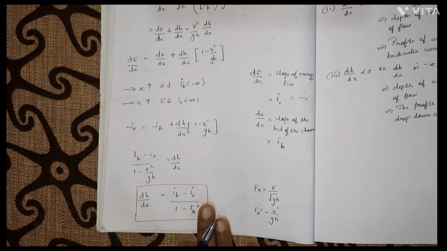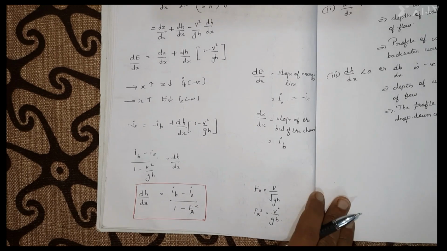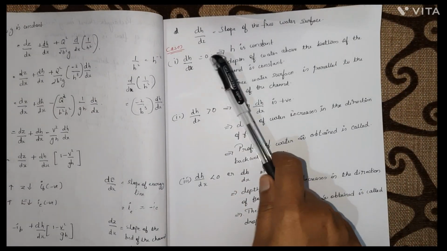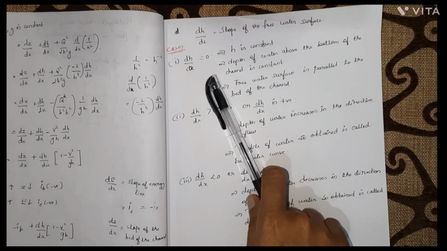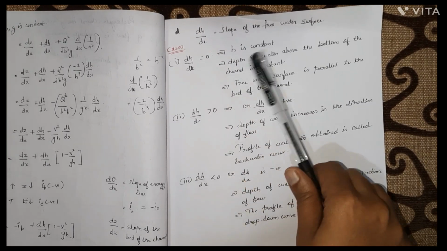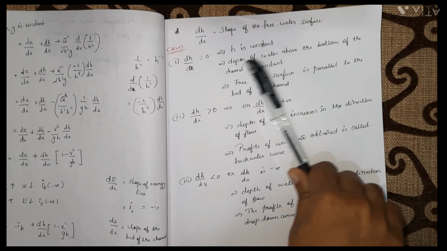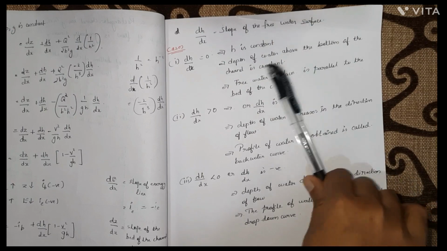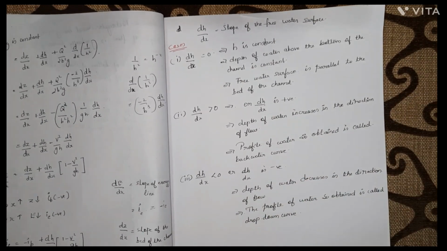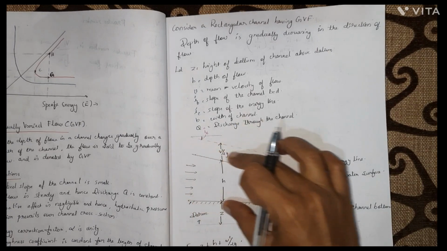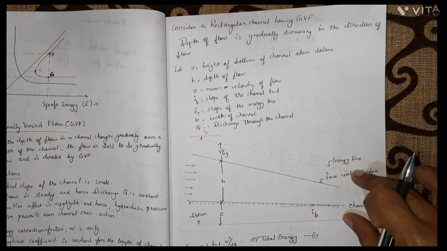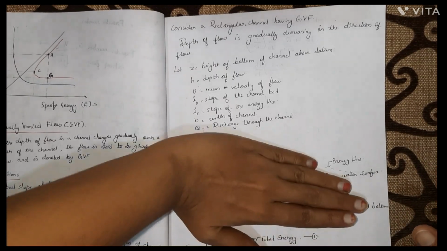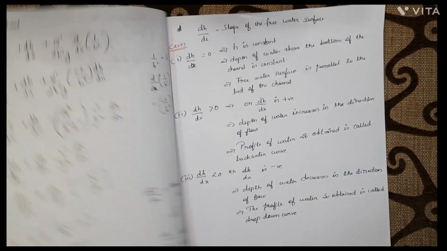Okay, now we have obtained the equation for the gradually varied flow, and under this there are three cases. That is, if dh by dx is equal to 0, that is the slope of the free water surface is 0, means the depth of flow is constant, that is the depth of water above the bottom of the channel is constant. So if it is so, then the free water surface is parallel to the bed of the channel, isn't it? Because depth of flow is constant means that it is not decreasing or increasing, right? If the channel bottom is like this, it will be parallel to that. There is no change in the depth of the flow.